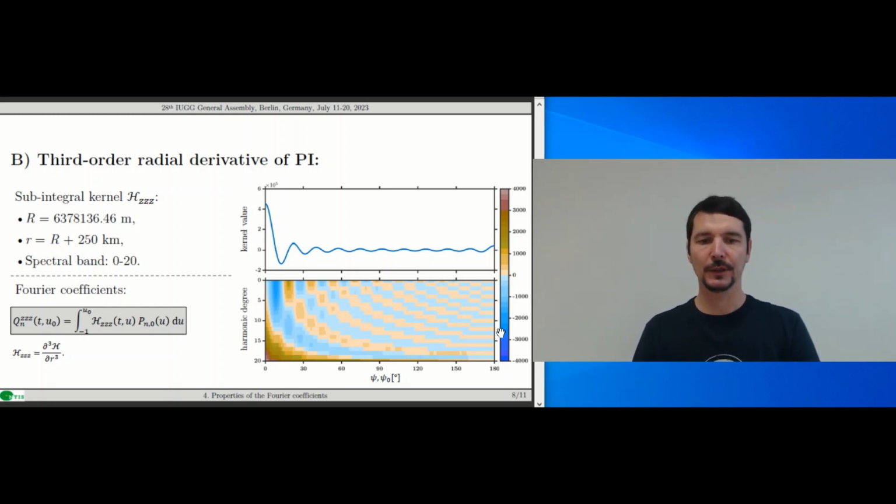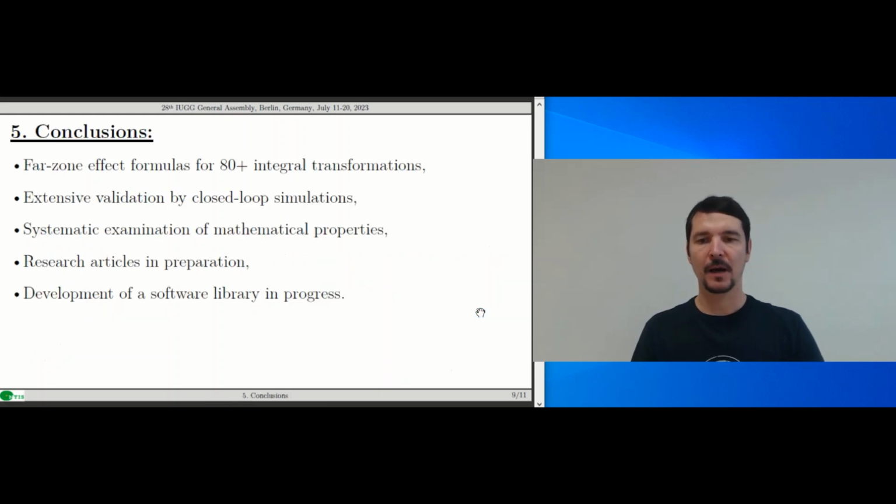of the Poisson integral. These strong fluctuations indicate that the calculation of the far zone effect in this case may be prone to potential numerical issues. I stop exactly here and go to the conclusions.